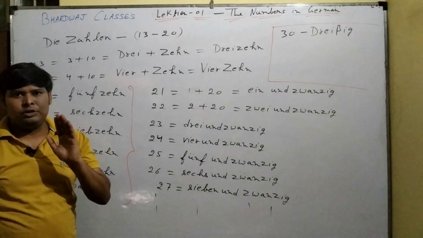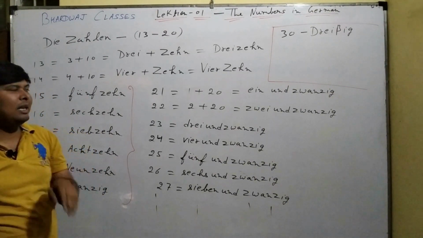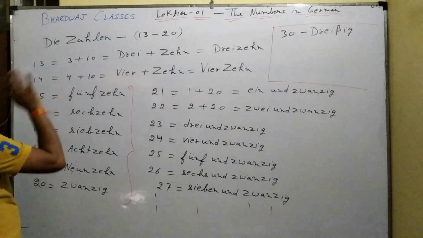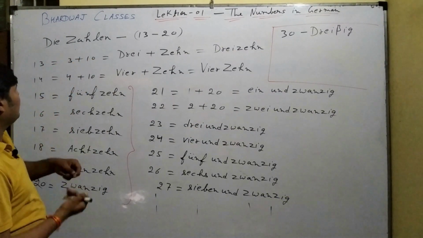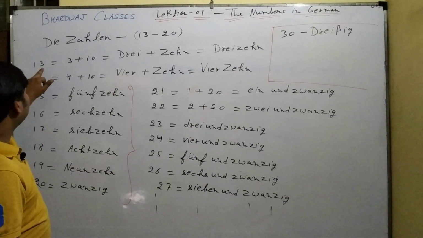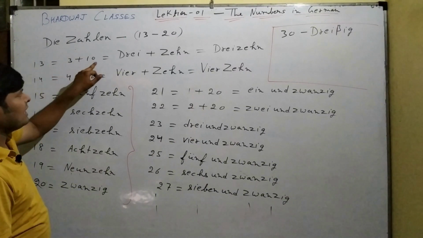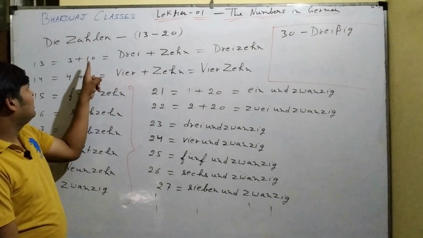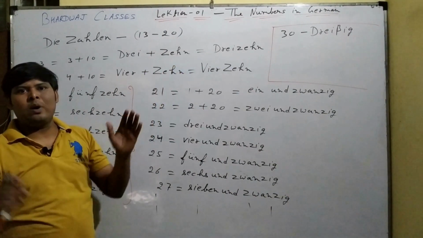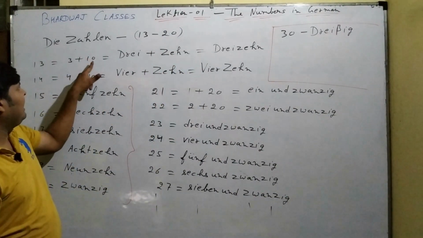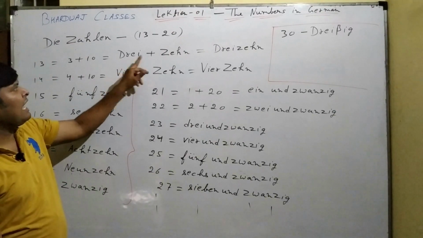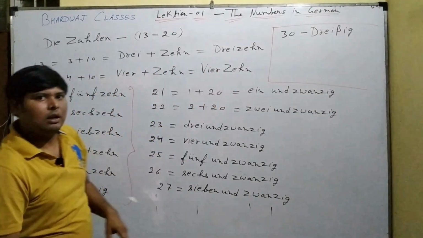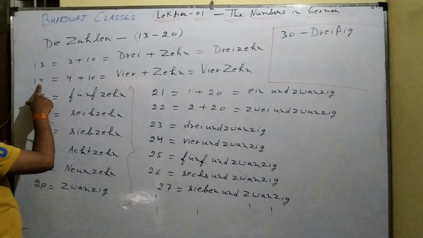In the German language, always remember that we place the unit number first and after that we add the tens digit. So here 13 is equal to 3 plus 10. 3 here we know is drei. 10 is zehn. So when we combine 3 and 10, it will be drei plus zehn, that is dreizehn.